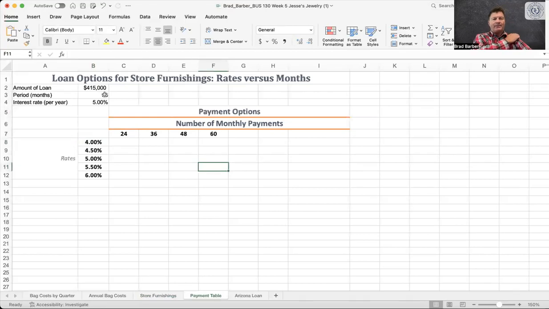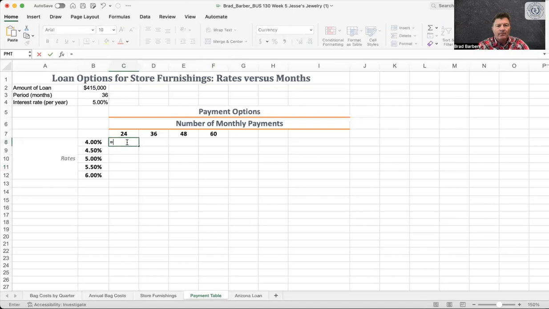So they gave us the top scenario, loan amount, $415,000. So we know our loan amount is $415,000. Now let's see what our payment is for these other items. And so we're going to have to manipulate the cells and calculate the right thing. One thing that's staying the same is the loan amount. All right. So we're going to hit equal PMT payment.